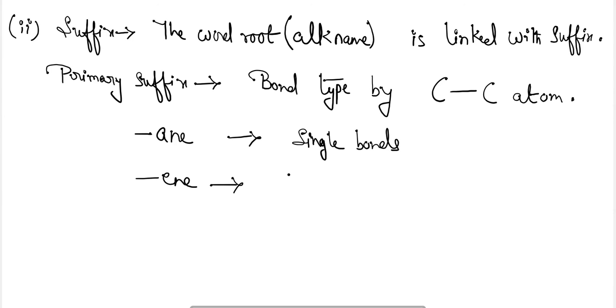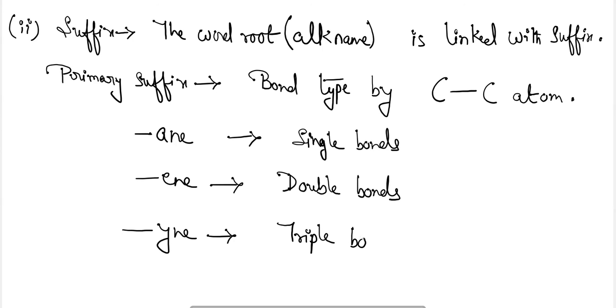ene, for double covalent bonds, and yne, for triple covalent bonds. Okay, for single covalent bond, double covalent bond, and triple covalent bond between the carbon atoms, the name will be like this.